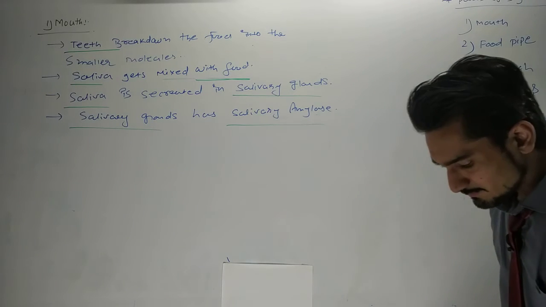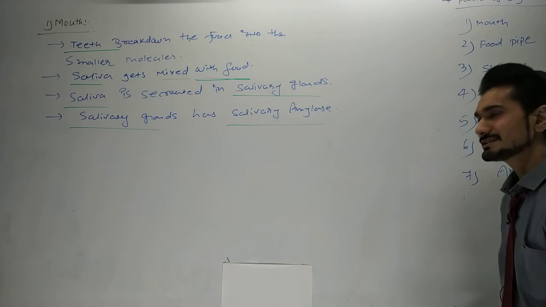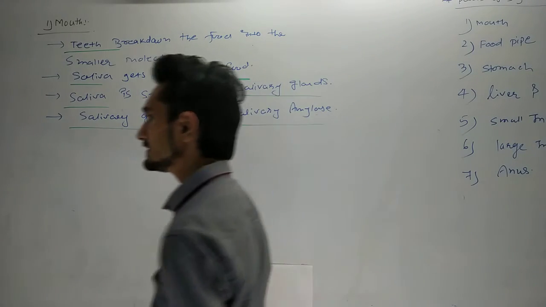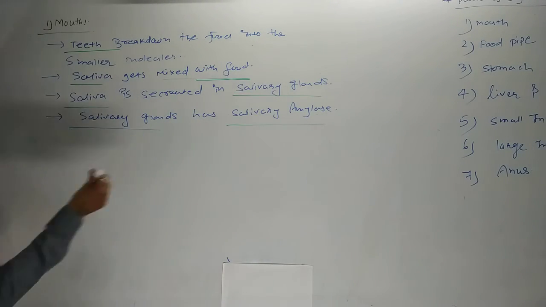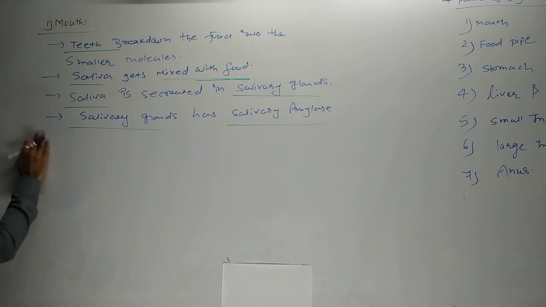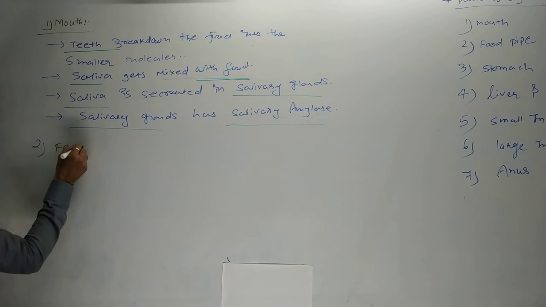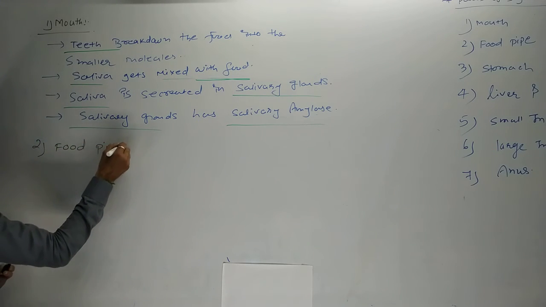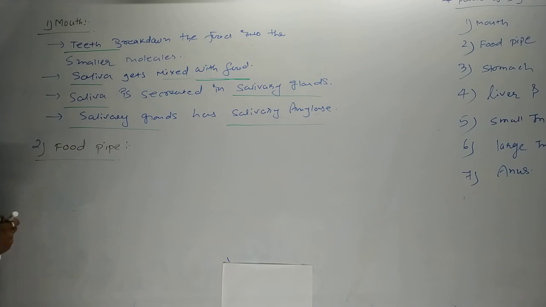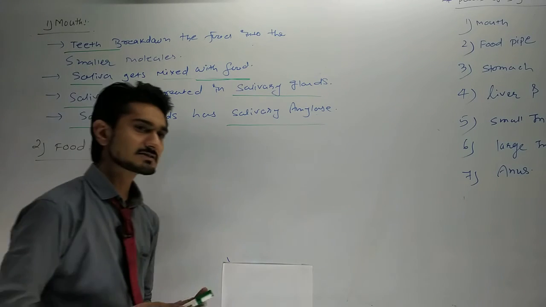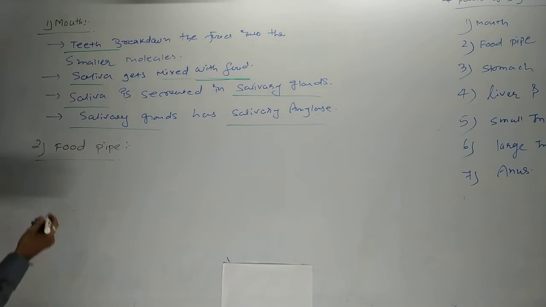Okay, now another part that will happen during digestion in human beings is the food pipe. What happens during digestion in the food pipe? We are going to discuss that. The food pipe doesn't do any kind of digestion in our body. It only transports food from the mouth to the stomach.